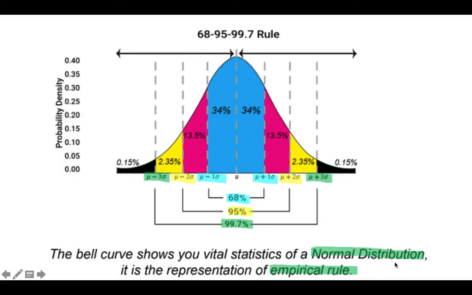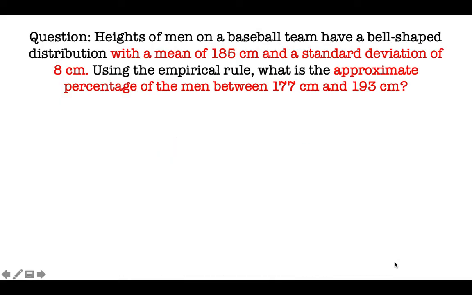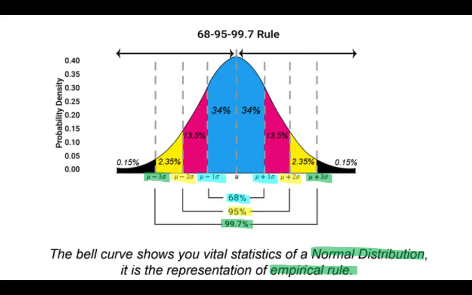Okay, now we have one question. Heights of men on a basketball team have a bell-shaped distribution with a mean of 185 centimeters and standard deviation of 8 centimeters. Using the empirical rule, what is the approximate percentage of the men between 177 centimeters and 193 centimeters? So when we look at the empirical rule, we see that our data values always fall within